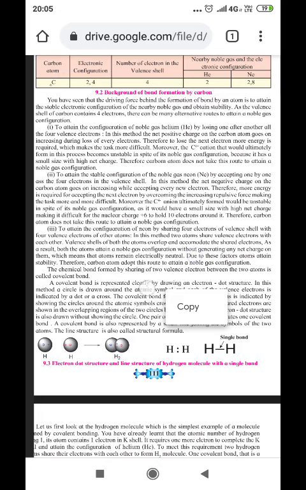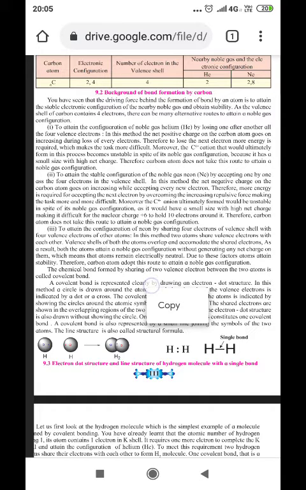One route is to attain the configuration of the noble gas helium by losing, one after another, all the 4 electrons. In this method, the net positive charge on the carbon atom goes on increasing during the loss of every electron. Therefore, for the loss of the next electron, more energy is required, which makes the task very difficult.